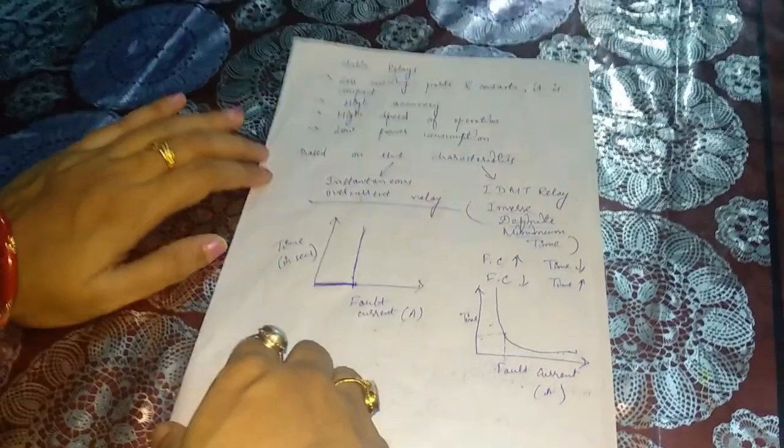Thank you. Guys, today we discussed the static relays, their characteristics, their advantages, and two different types of relays: the instantaneous overcurrent relay and the IDMT relay. I hope this video will be helpful for you.